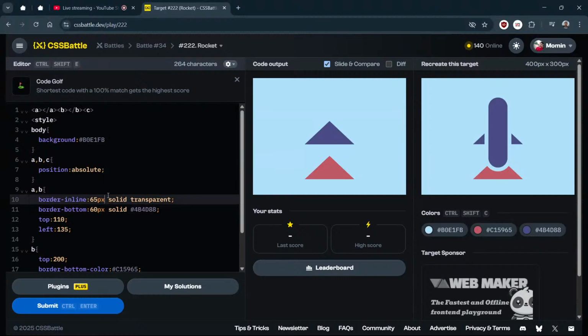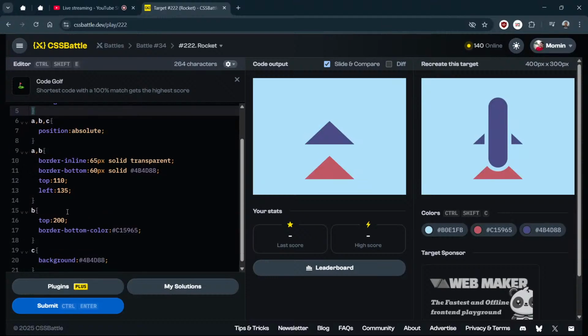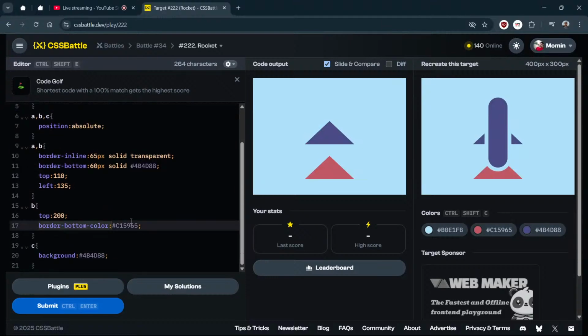Can I remove the pixels? No. Okay, let's just do ding ding ding ding. It is A and B and B. Border bottom color, yeah, that one is required. Other than that, all now we need to work on C.